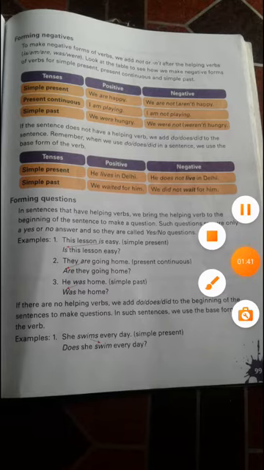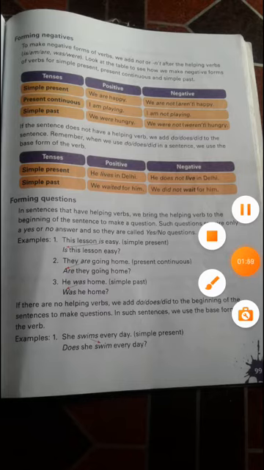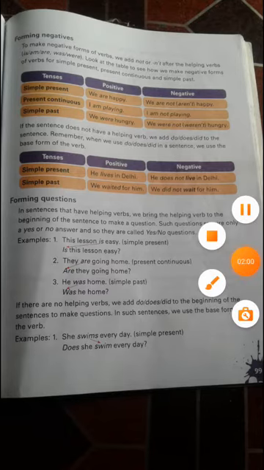So one more topic we will learn today is forming negatives. Students, there are two types of sentences given in your textbook: positive and negative. Positive sentences are like: we are happy, you are going there, you are coming here, today I ate something special. But a negative sentence means, students, what? When we add not or n't to the sentence, that type of sentence is called a negative sentence. To make the negative form of verbs, we add not or n't after the helping verbs: is, am, are, was, were.